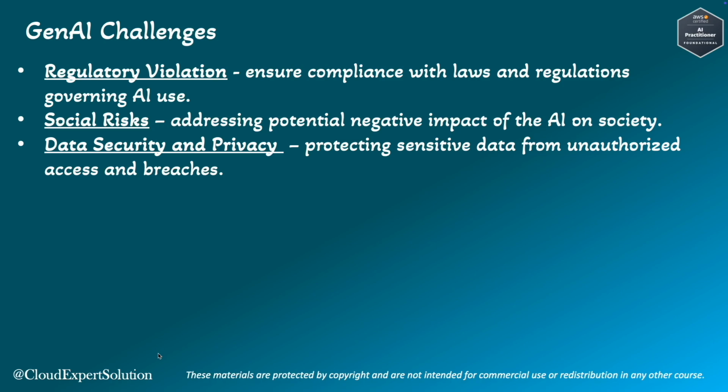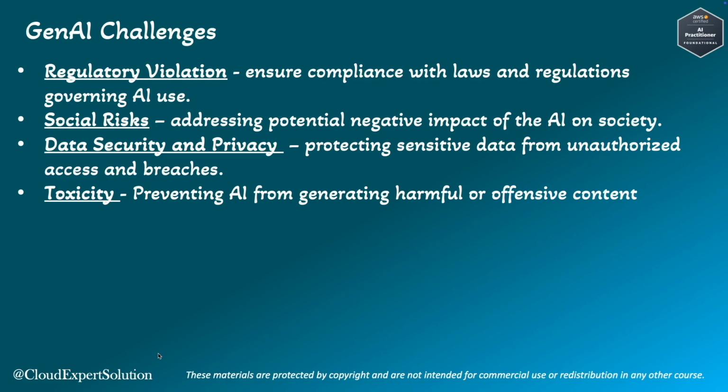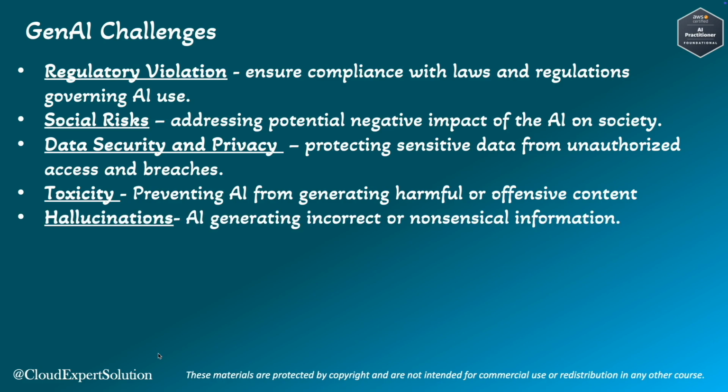As an example, we need to ensure that an AI system handling financial or medical data has robust security measures to prevent data leaks and exposing PII or PHI data. Toxicity is when Gen AI systems generate harmful or offensive content. And in responsible AI, we should prevent AI from generating harmful or offensive content. Next is hallucination. Hallucination is when AI generates incorrect or nonsensical information.